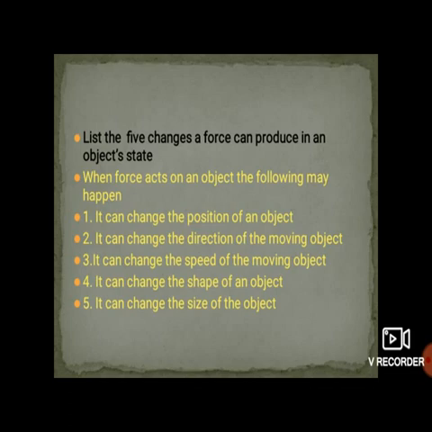The next one is, it can change the speed of the moving object. If we apply force, it really changes the speed of the object. If there is a moving ball, at a certain time it comes to rest by itself. Why does this happen, students? Due to the frictional force. So the force which acts over there changes the speed of the moving object.